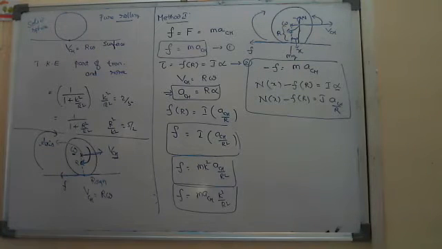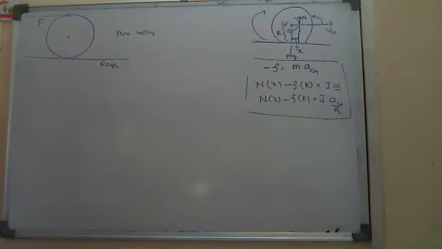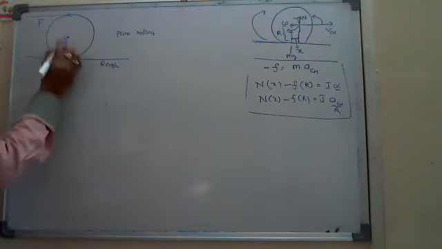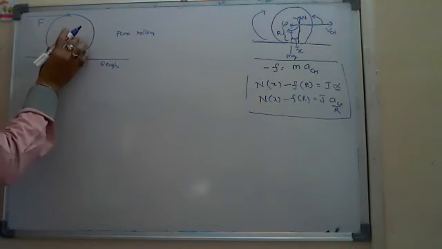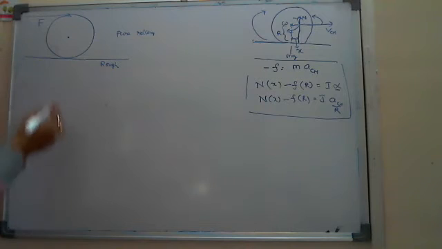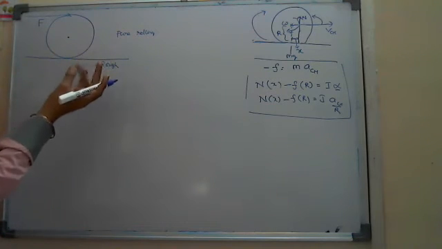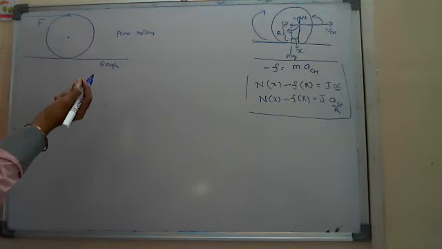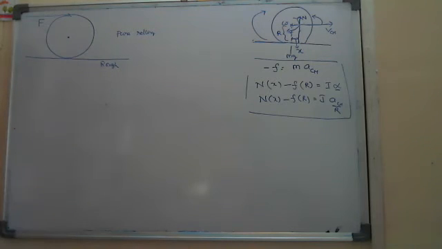And the last part here. Let me continue by applying a force on this body. It may be a ring or any rolling body. Already I told you the rolling bodies are ring, disc, solid or hollow sphere, and so on; we have 6 bodies which can maintain pure rolling.